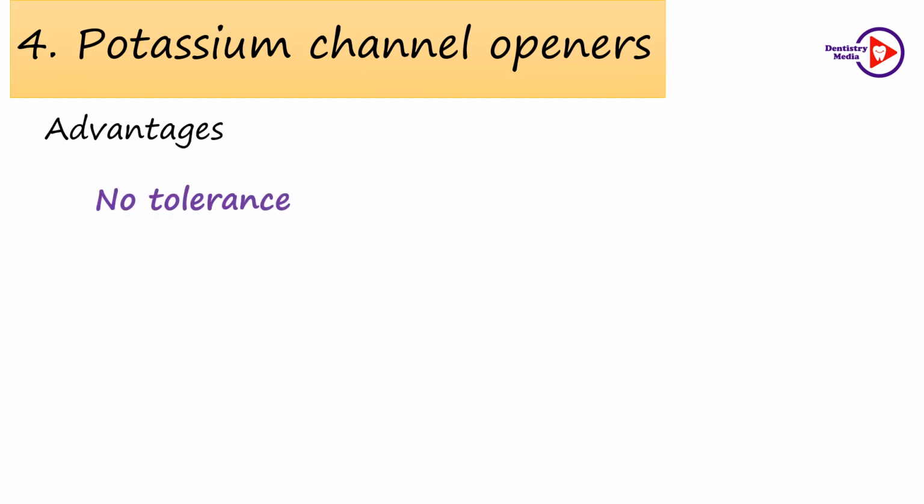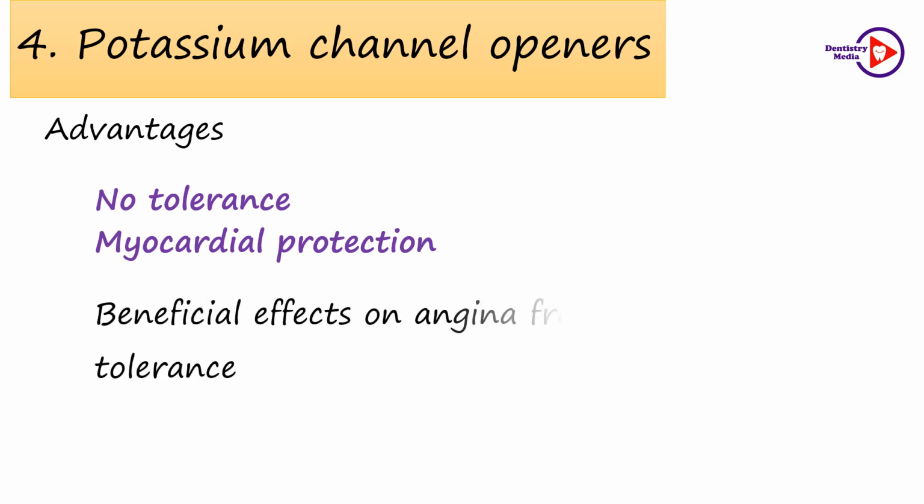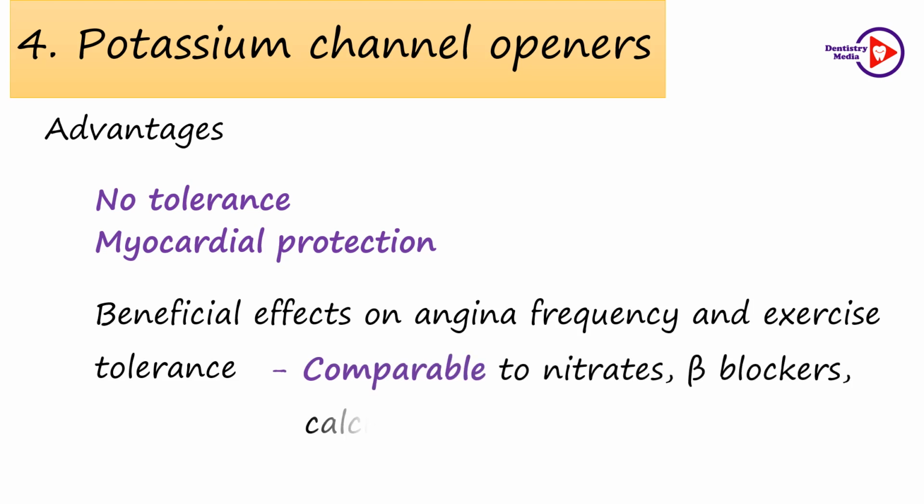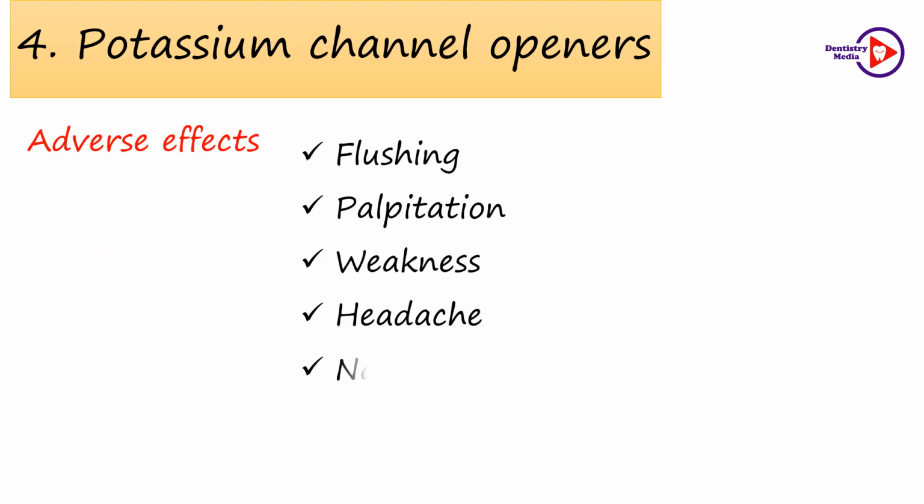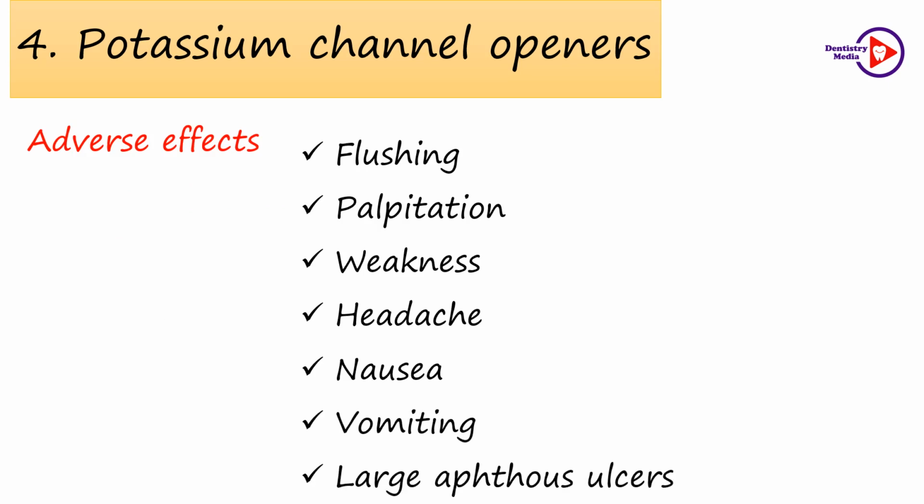Unlike the nitrates, tolerance does not develop with the potassium channel openers. They have a myocardial protective function through ischemic preconditioning. The beneficial effects on anginal frequency and exercise tolerance are almost comparable to that of the nitrates, beta blockers and calcium channel blockers. The adverse effects include flushing, palpitation, weakness, headache, nausea, vomiting and large aphthous ulcers.